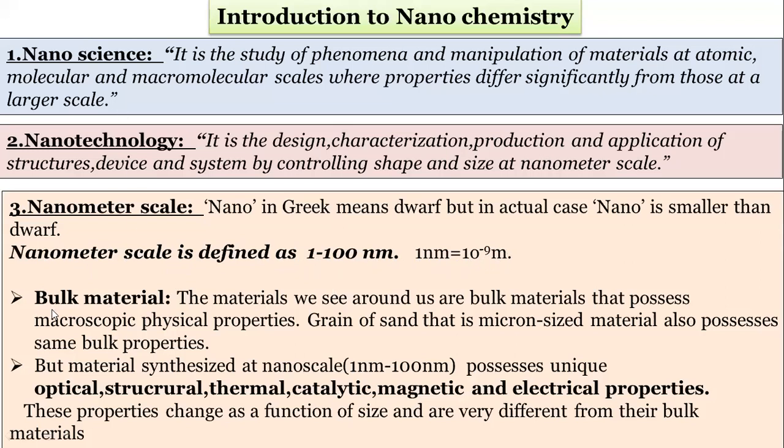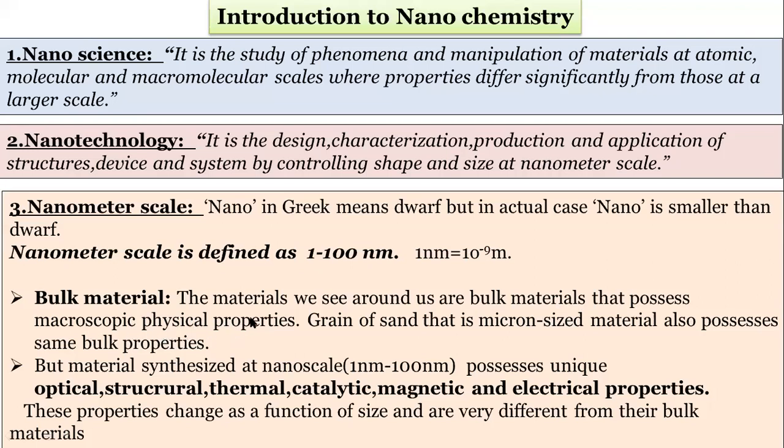Now I will explain what is meant by bulk material and what is meant by nanomaterial. Bulk material, you are well familiar with. The materials we see around us are all bulk materials. Bulk materials have macroscopic physical properties. Macro means very large.